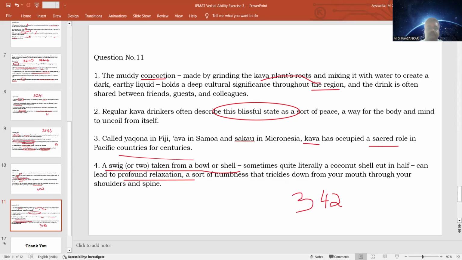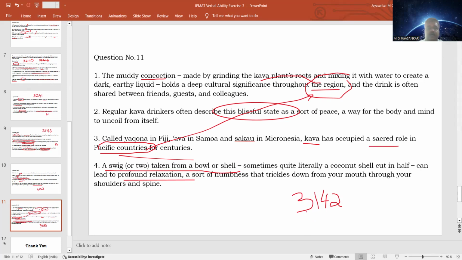Then can we say 3, 4, 2? Then, because 1 is talking in detail about how it is made and what the cultural significance is throughout the region. So first we talk about Pacific countries and why it is sacred. Then we talk about how it is made and why it is sacred throughout the region. The region means the region in the Pacific countries. So there is a direct connection between 3 and 1. So 1 should come in between.